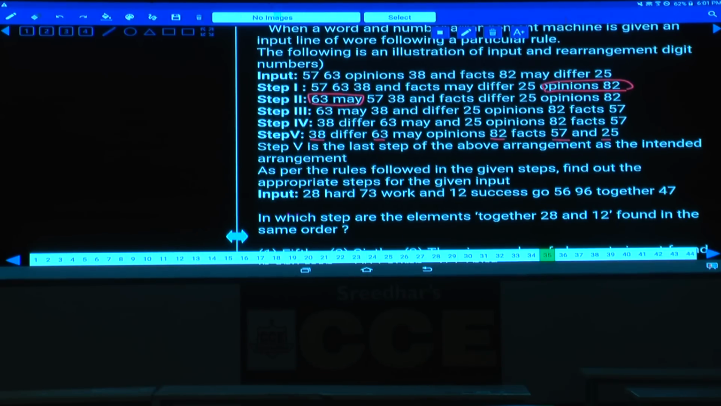The next one. In step 3, then what should happen here? Now this opinion and 82 shifted to the next place, then the next one, fact and 57, were arranged here. Done? Then afterwards 63 and may were shifted to the next place, and now 38 and differ were arranged here. Then finally, opinion and 82 shifted to the next place, fact, 57 and 25 are arranged at the last place. Done? That means highest word, next, next previous, next word, and so on. Right, left, right, left, right, left.